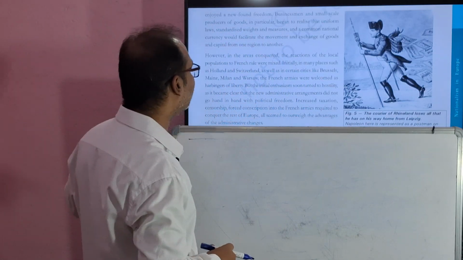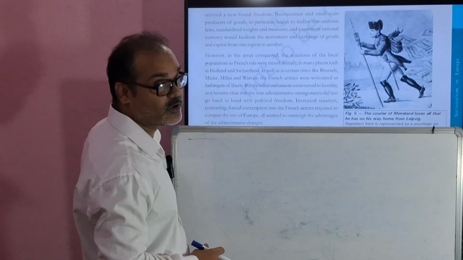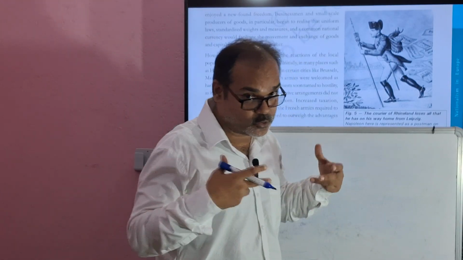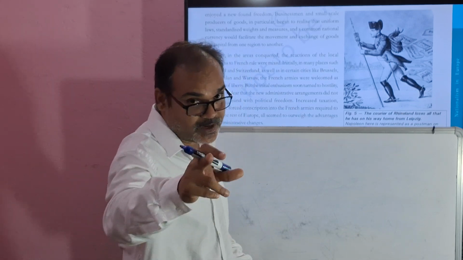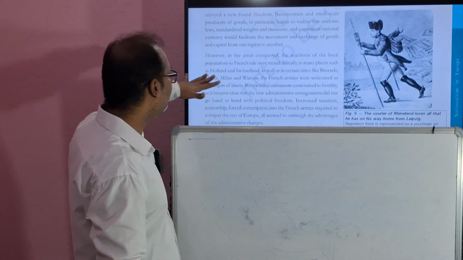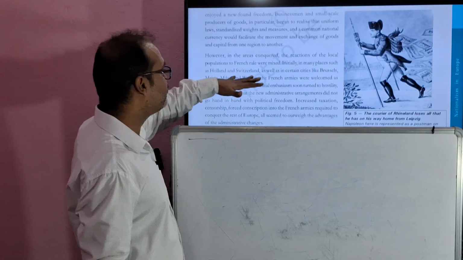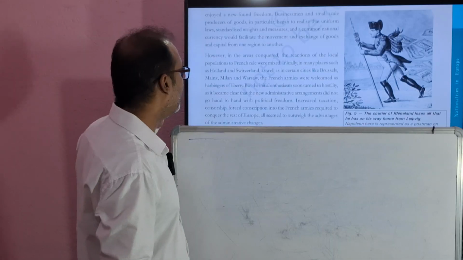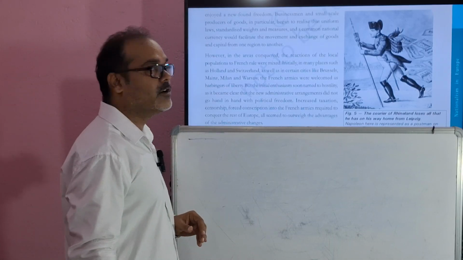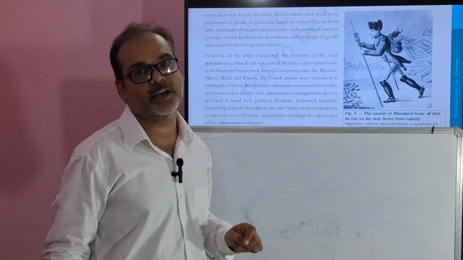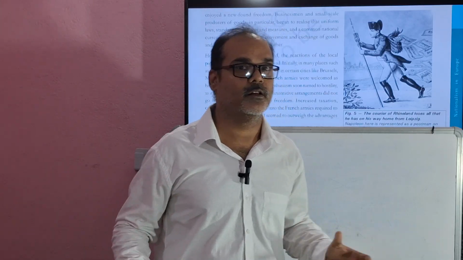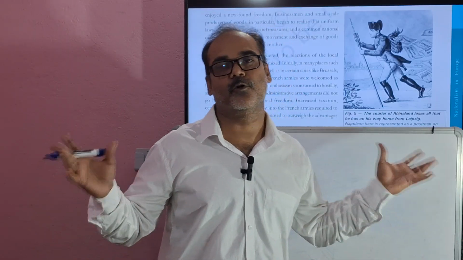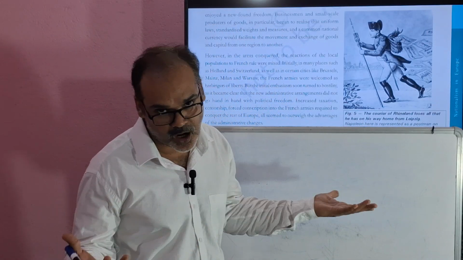However, in the areas conquered, the reactions of the local populations to the French were mixed. Some were happy, some were sad, some were afraid. What is going to come? What will happen next? See here. Initially, in many places, such as Holland and Switzerland, as well as in certain cities like Brussels, Milan and Warsaw, the French armies were welcomed as harbingers of liberty. The people thought: those who will liberate us from all our problems have come. Messiah, right?